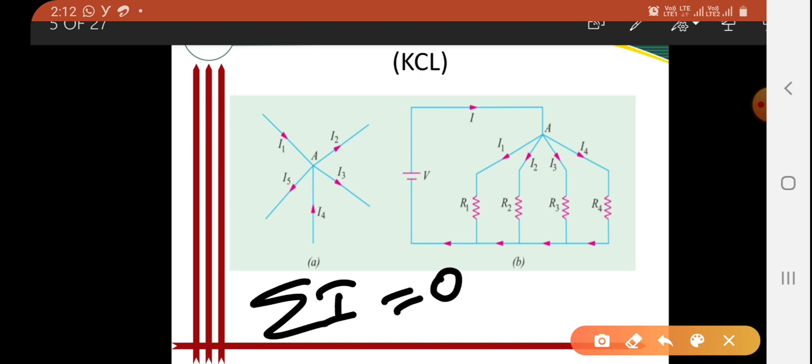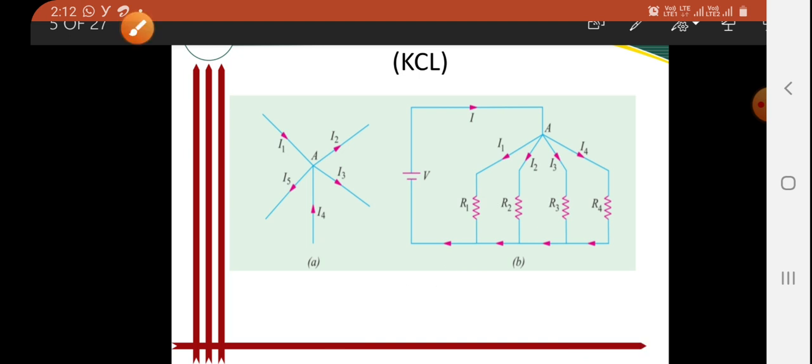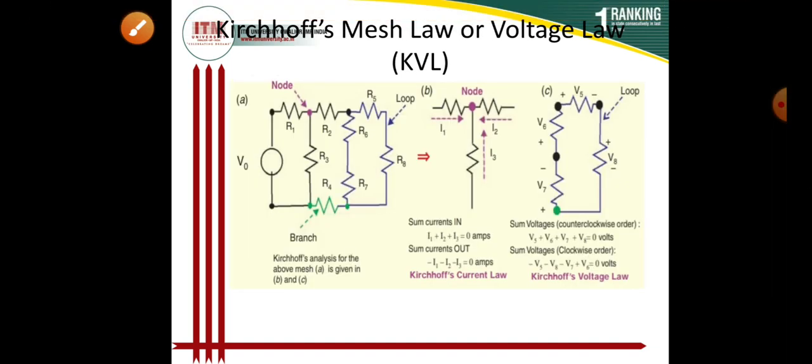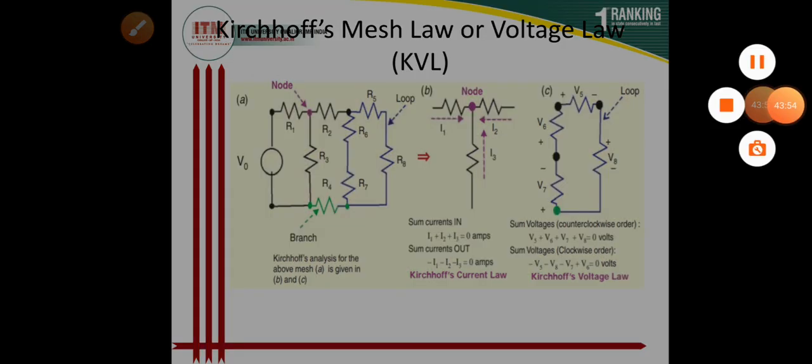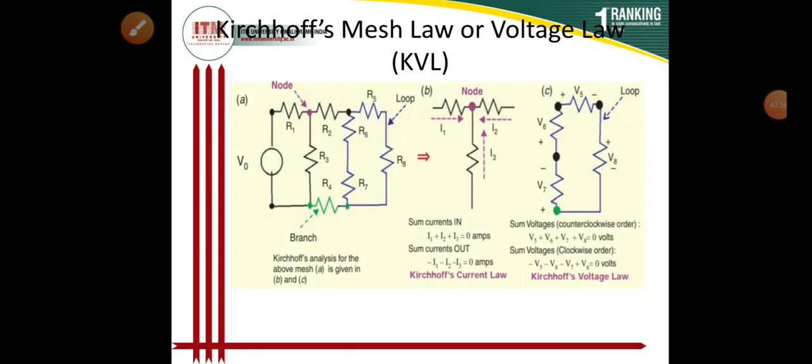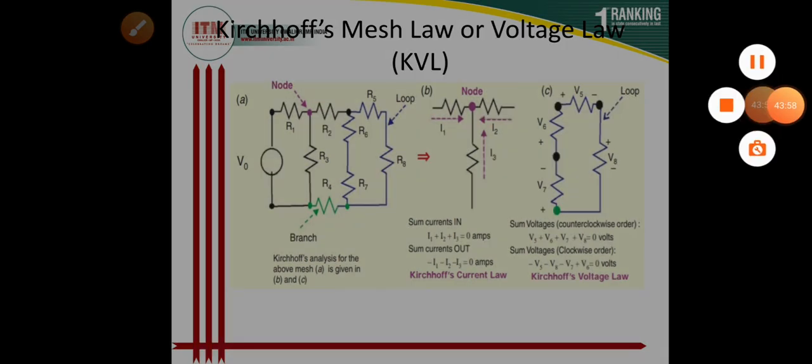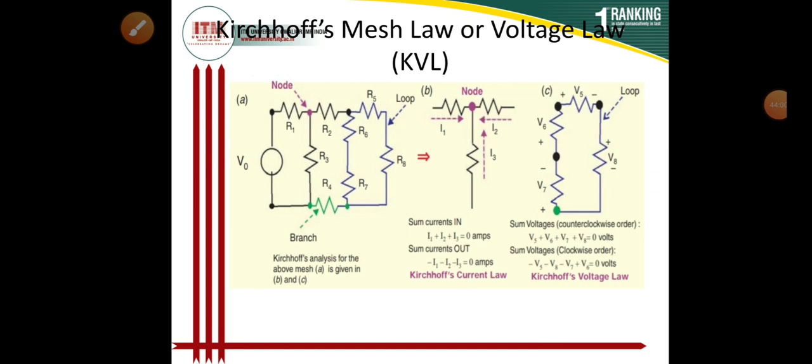Now we are coming to the next law, that is KVL or Kirchhoff's voltage law, also called Kirchhoff's mesh law. Now I am continuing with Kirchhoff's voltage law.